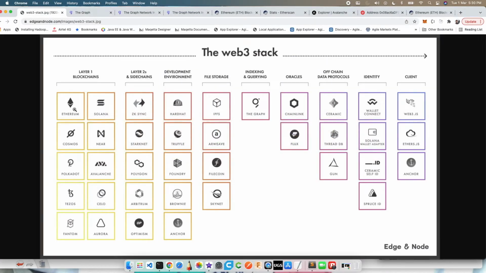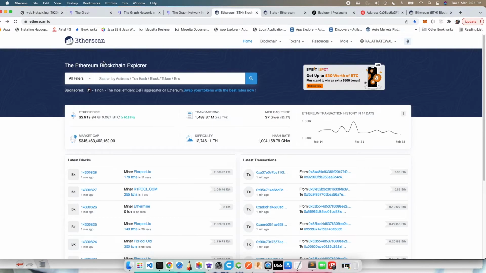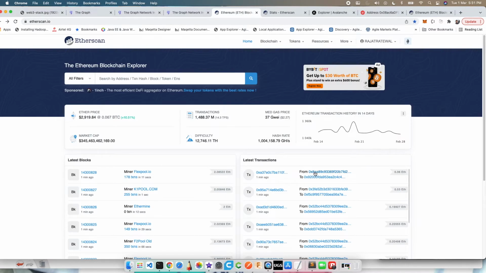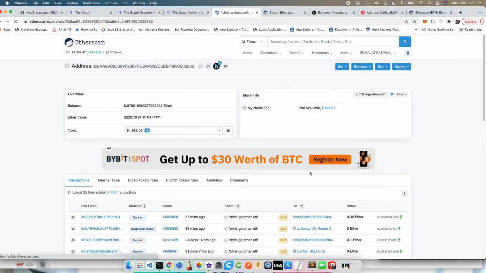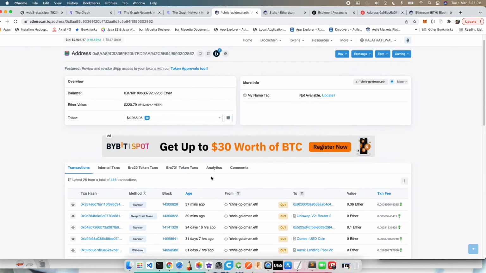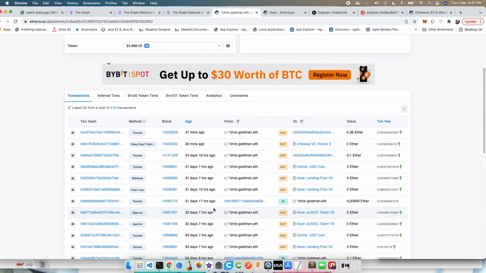Ethereum was the one that started. Now you have Avalanche, Near, Solana, right? And the way you access that information, I will give you some snapshots. There are companies that actually started indexing this data, and it's a simple data problem. Etherscan is something developed for Ethereum. So what they do is, if I want to see, okay, this is my wallet, these are all of the transactions that have been done by that wallet or that particular person.